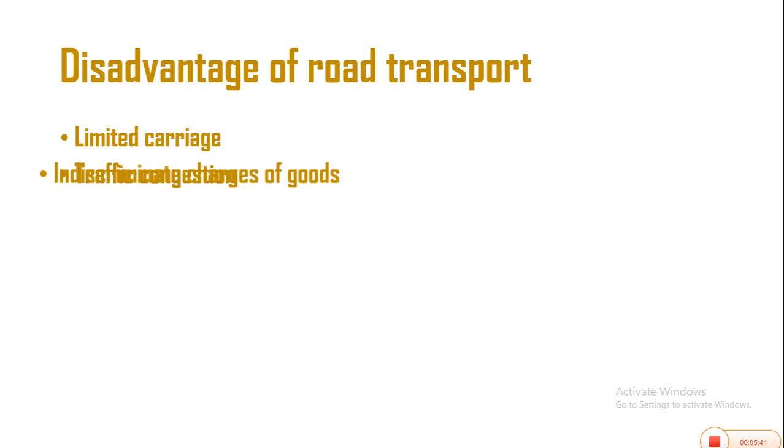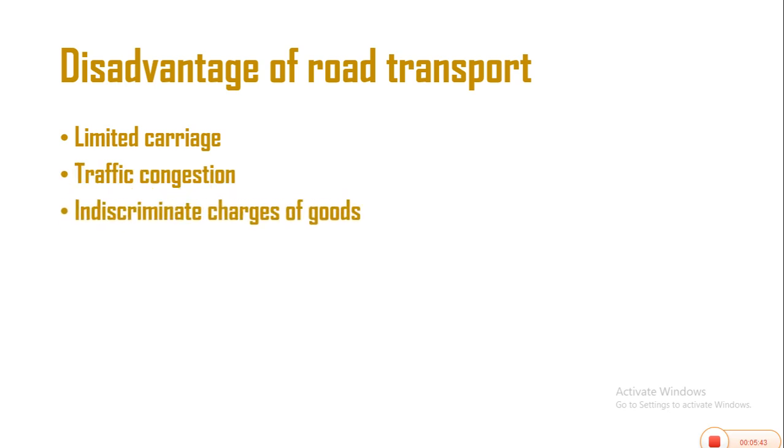Another disadvantage is that of indiscriminate charges of goods, because the goods that fly the road at the particular time are not weighed. The charges paid on waybill or dual carriage does not equal the amount of goods that is being transported by the road. So the charges are indiscriminately done.